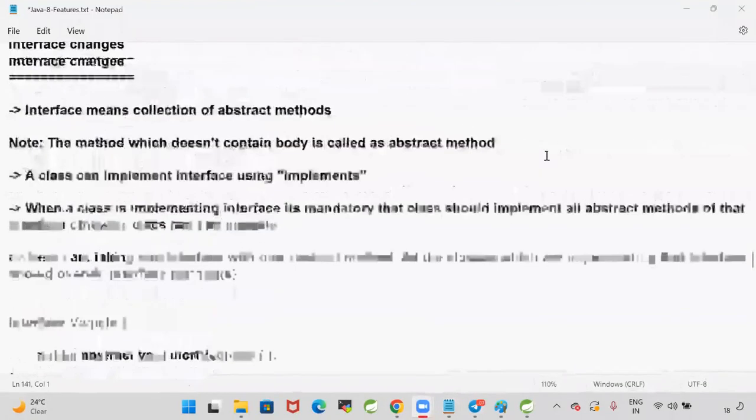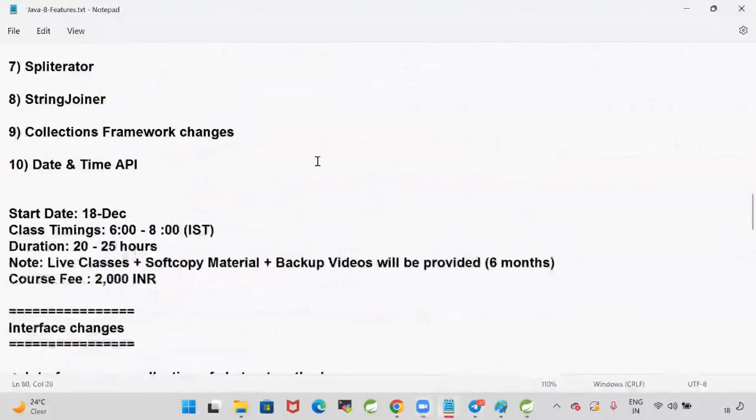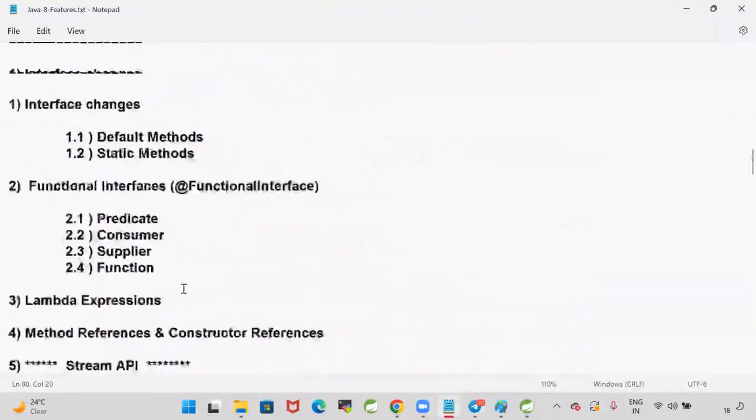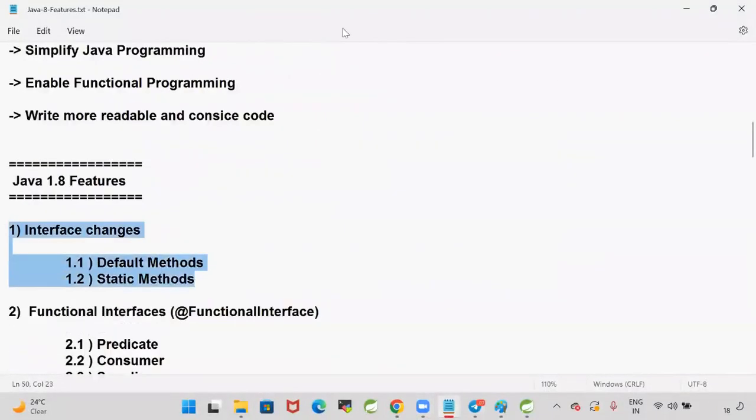All right, guys. So I hope we understood the first feature of Java 8. What is the first feature of Java 8? Interface changes, default methods and static methods. I hope you understood why default and static methods were introduced in Java 1.8.